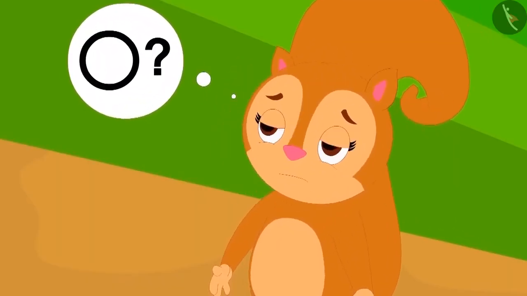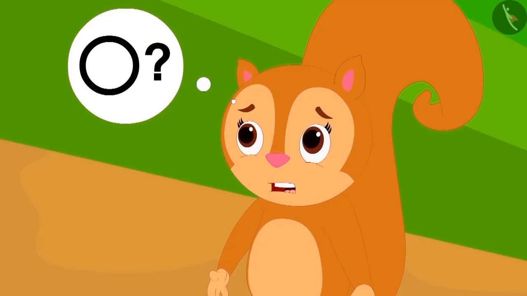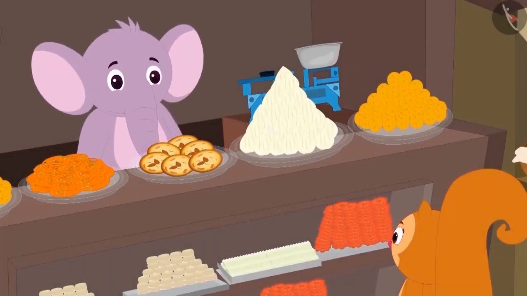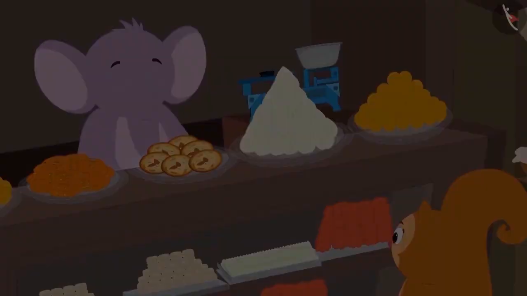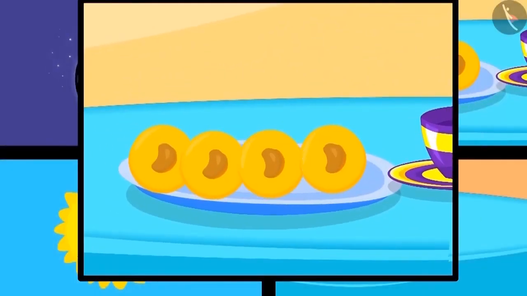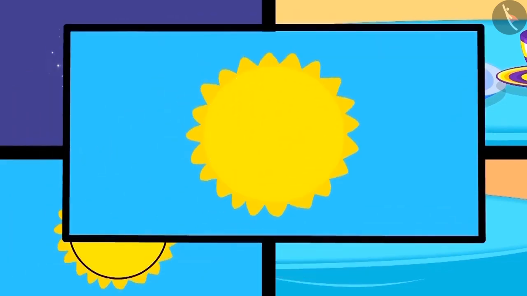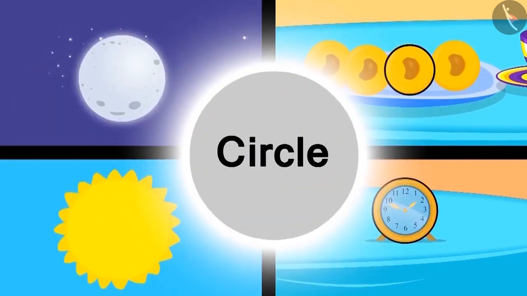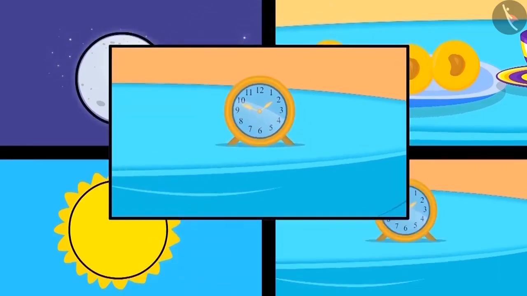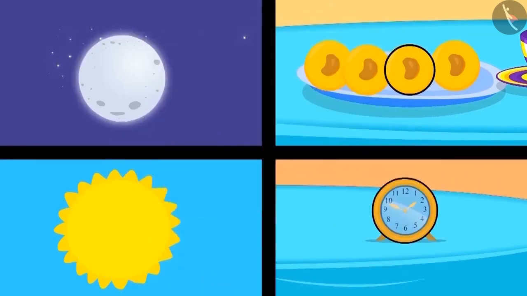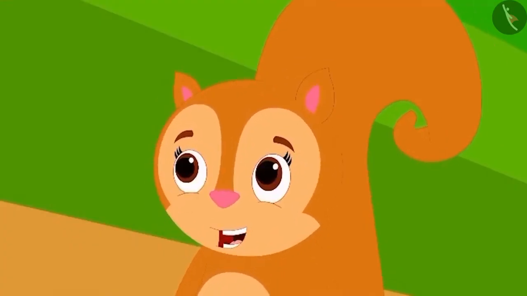Chanda understood the shape of the circle, but now she is thinking that where else does this circle shape appear other than the peda? Appu explained this to Chanda through a poem. Like the peda which is round, the moon and the sun are also round. Another name for round is a circle. Look at this picture of a round clock. Chanda became excited after learning about the shape of a circle.